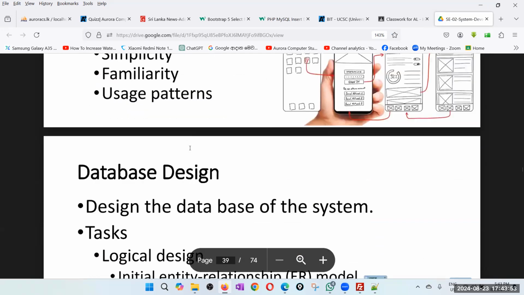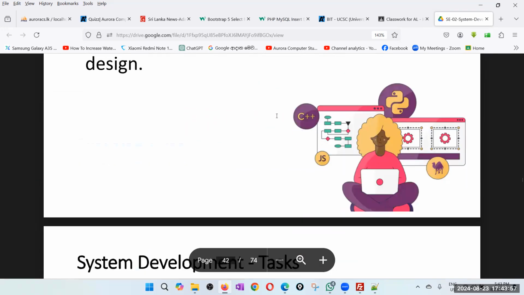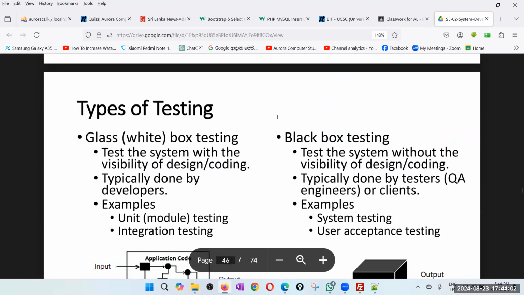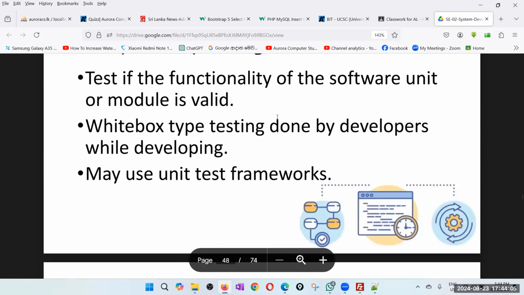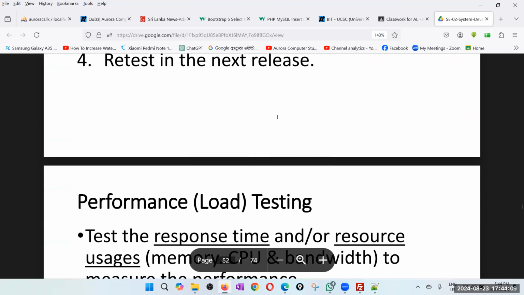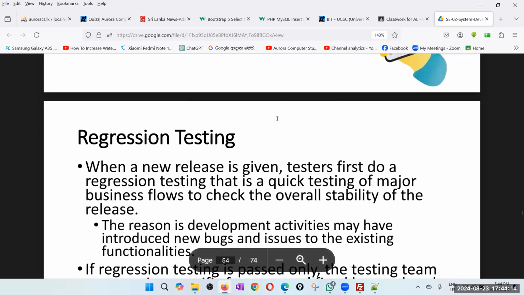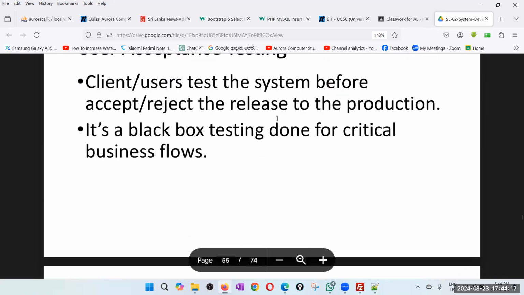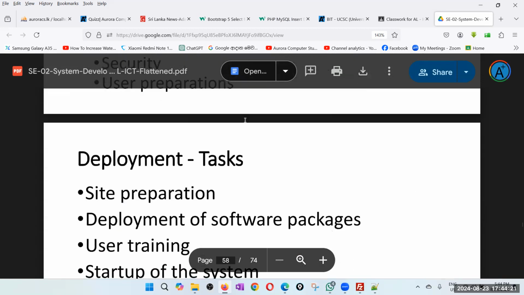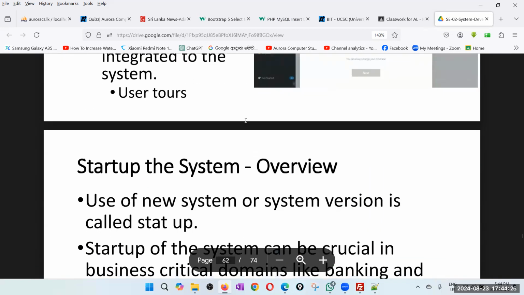So design, program design. No, sorry, this is development, and then testing. Remember, there was a question on testing. Unit testing, integration testing, system testing, some other testing like usability testing, performance testing, regression testing, and also user acceptance testing. And this is deploy. This question is from deploy. So site preparation, deployment, user training, startup.